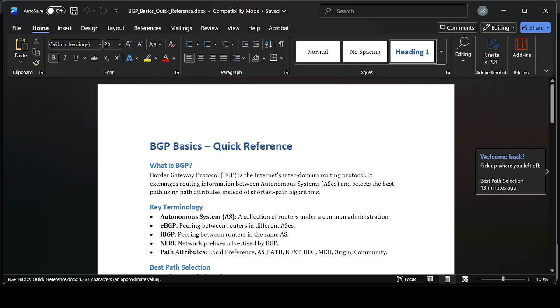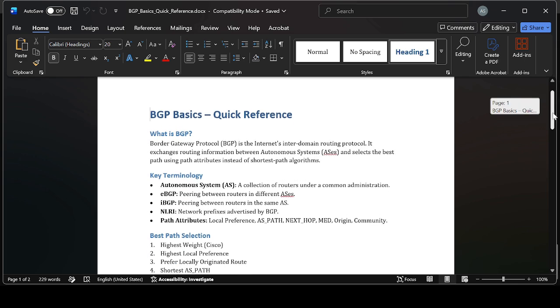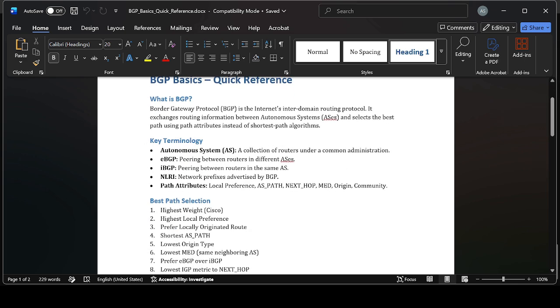Before going further, let's see some basics of BGP. We all know that BGP is the internet's interdomain routing protocol, which is basically used to route traffic between two different ASes. We have a couple of terminologies.